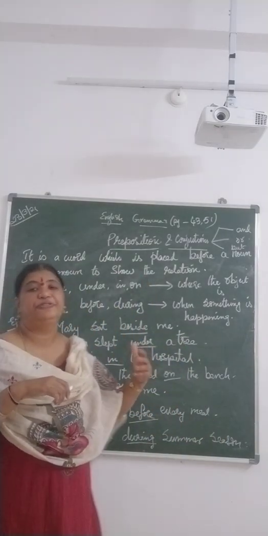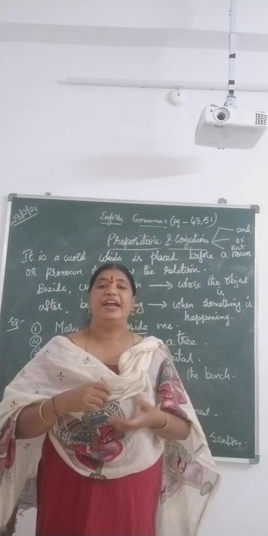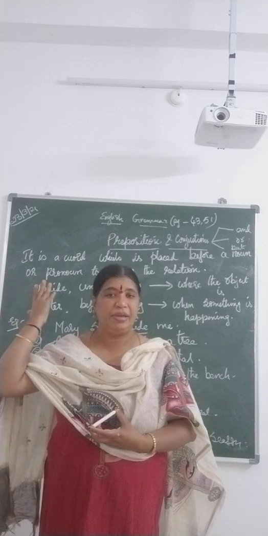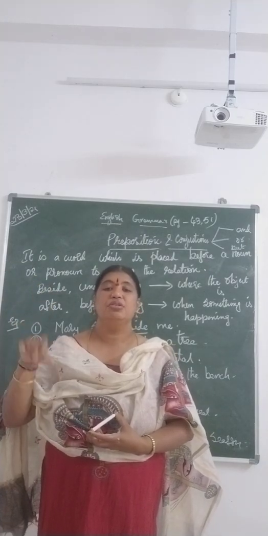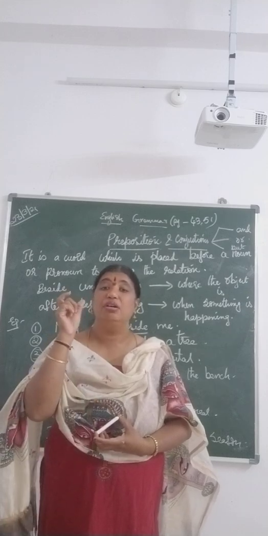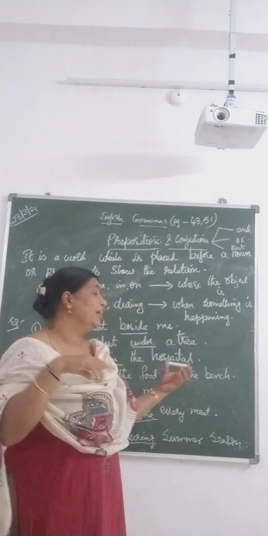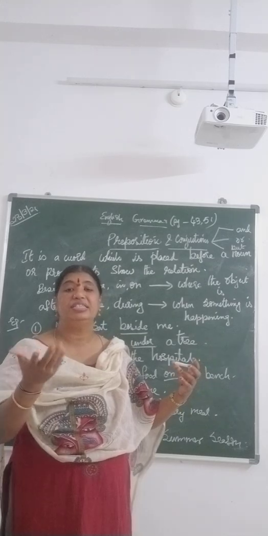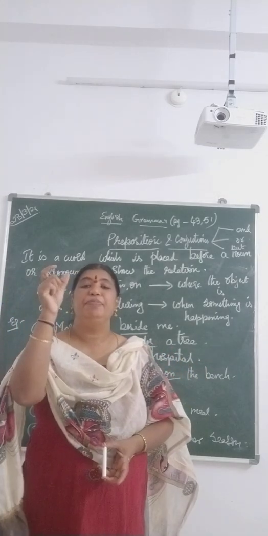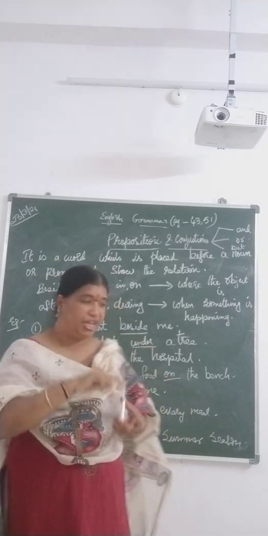Smith ran after me. So, where was Smith running? He was running after me, means behind. He was coming at the back of me. So, after means following. Understood? So, there the word after is telling us how something is happening. So, the word after becomes a preposition.